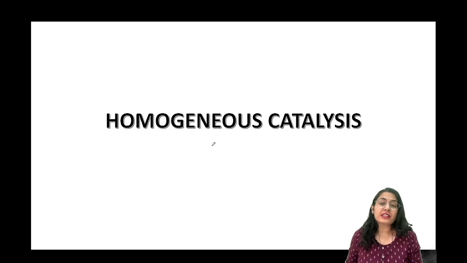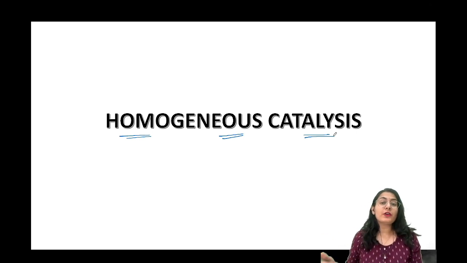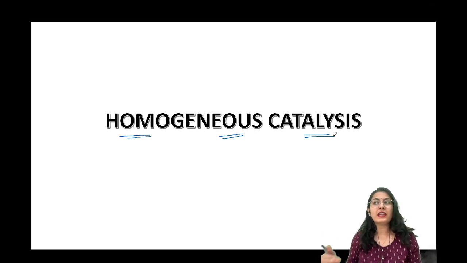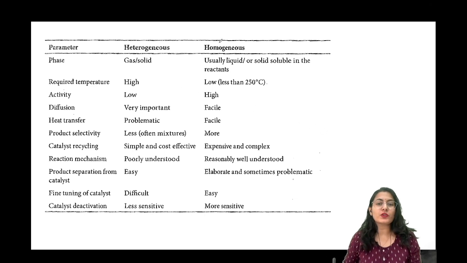So today we start our discussion with homogeneous catalysis, as you can see. We have already discussed the most important and basic part of organometallic chemistry. We have learned a lot of variety of reactions with a lot of examples. Now we are going to move onwards and see what the catalytic processes in organometallic chemistry are and why they are important. First of all, we are going to go one by one. We are going to understand the basic difference between a homogeneous and a heterogeneous catalyst, and then we are going to see some examples.